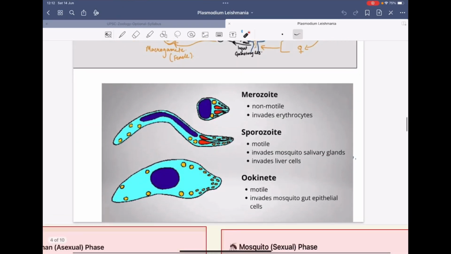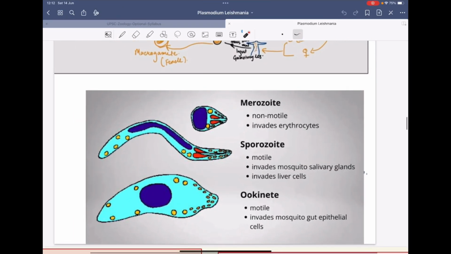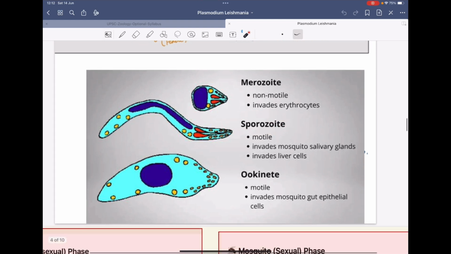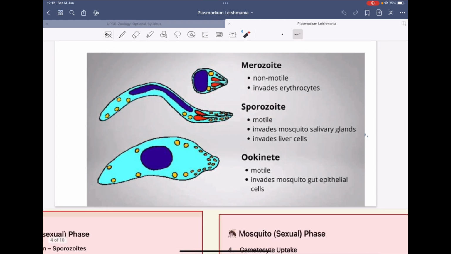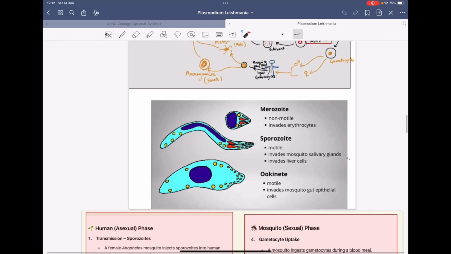If you observe, there are three forms. One is the merozoite. Merozoite is non-motile and it will invade the erythrocyte. The sporozoite form we already studied in detail. It is motile and it will invade the liver cells. Then we have the ookinete. Ookinete is also motile and it will invade the mosquito's gut epithelium.